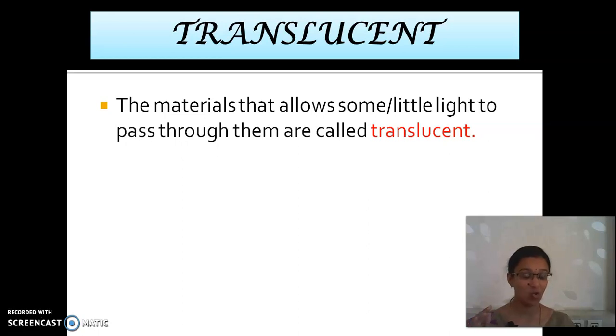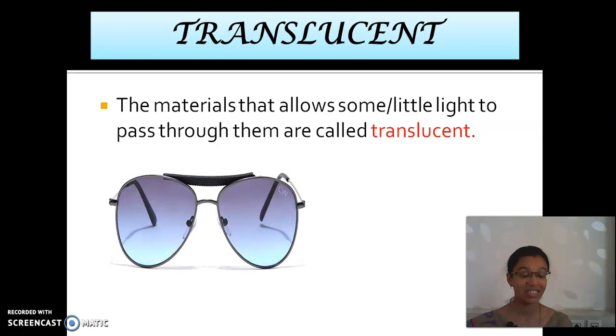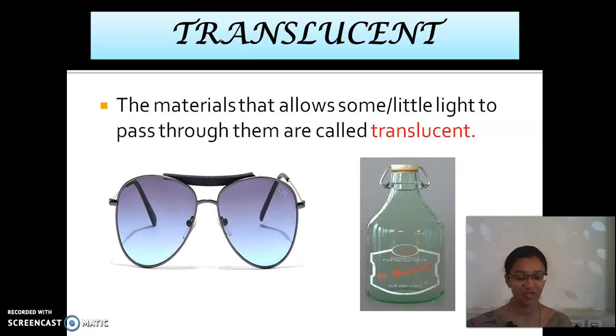Translucent. It does not allow all the light to pass through it. It allows only some light to pass through it. We are able to see, but not a clear vision. So these are called translucent. If you look at the other side through a glass soda bottle, what happens? Is it clear? No, it is somewhat faded. So this type of light passage is called translucent.